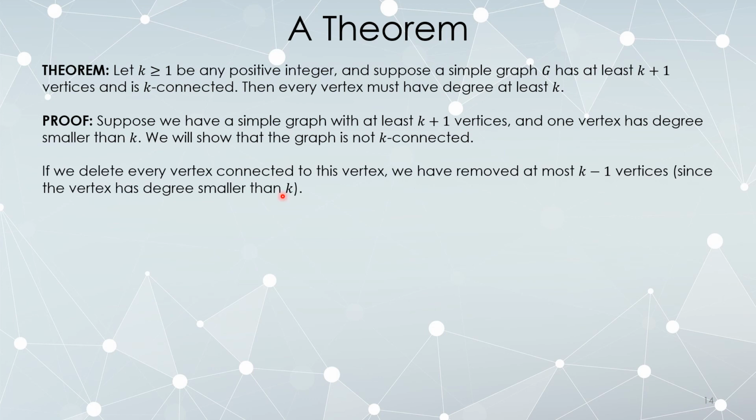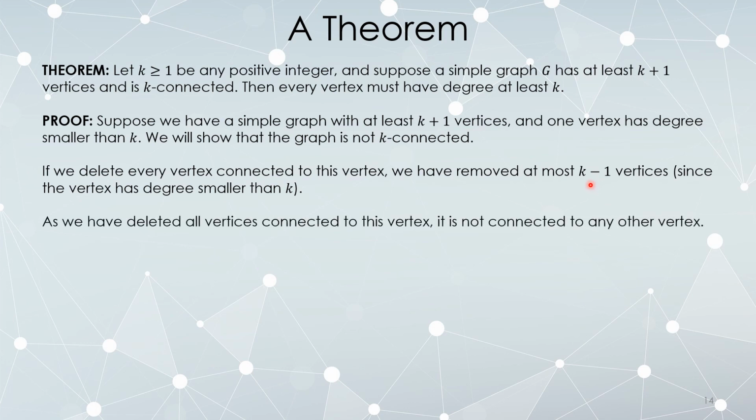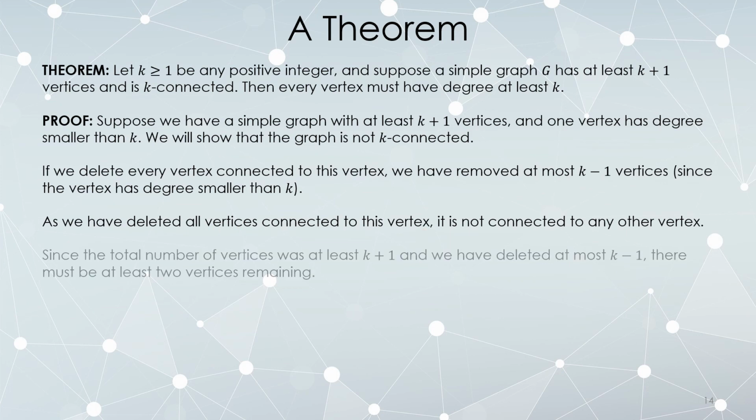What we do is we delete every vertex connected to that one. This vertex has degree smaller than k, so there are fewer than k edges leaving it. At most, k minus 1. If I delete all the vertices connected to that one, I've deleted at most k minus 1 vertices. Okay, the graph was connected to at most k minus 1 vertices, delete all of them. We've deleted everything connected to that vertex, so this is no longer connected to anything else.